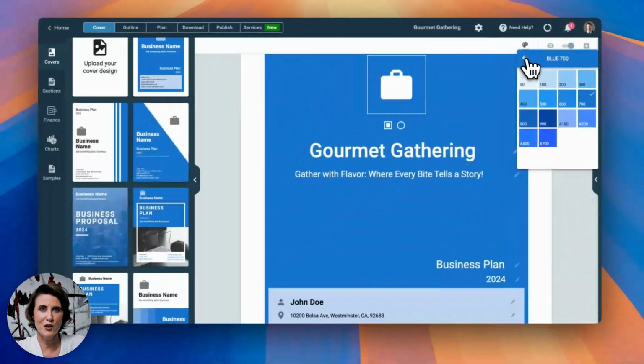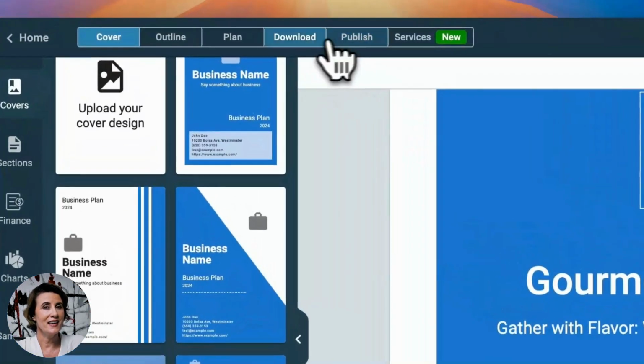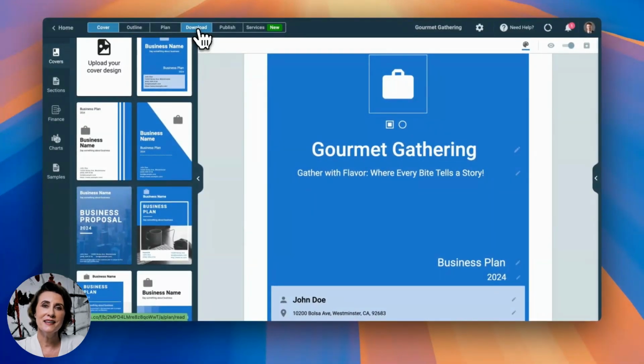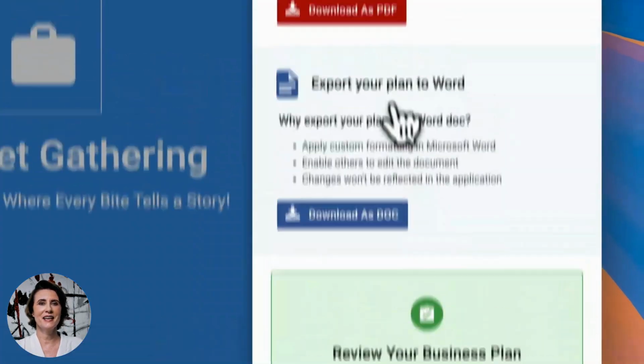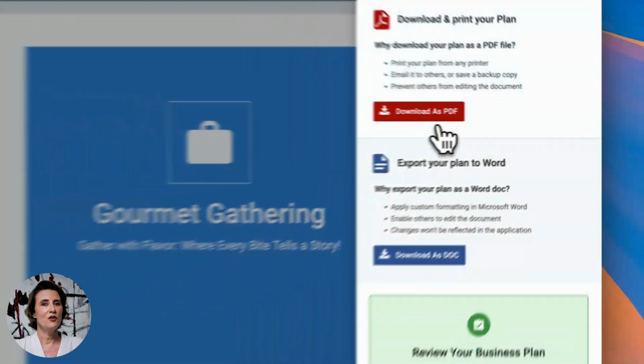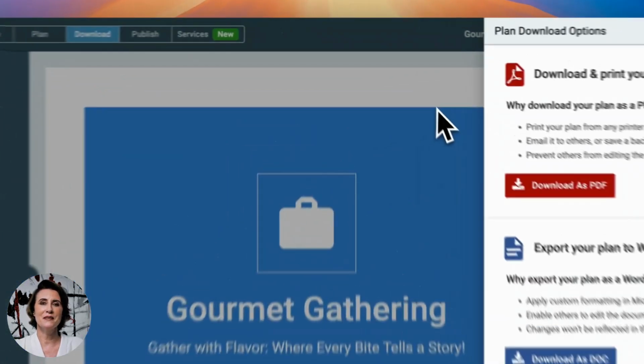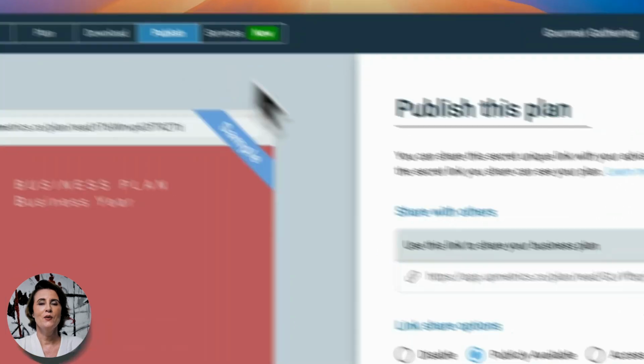Now, let's say you are done with creating your business plan. Now it's time to share and download your business plan. Simply go to the download section, and there you can download the business plan as a PDF, or you can even download it as a doc format. You can also share your business plan online using a link as well.